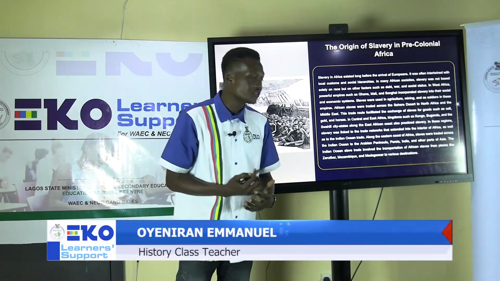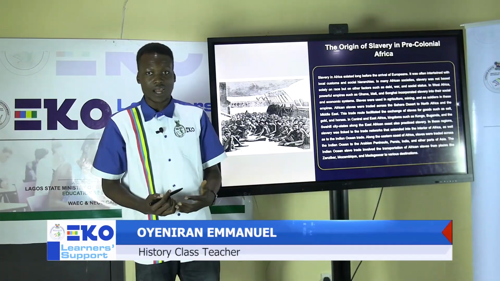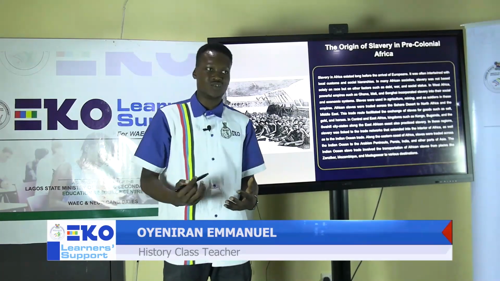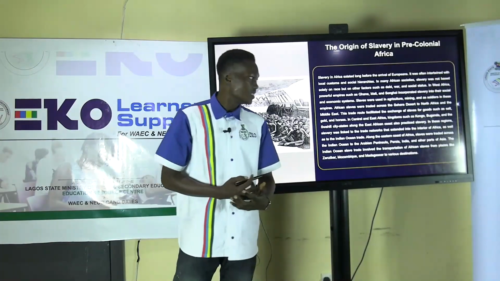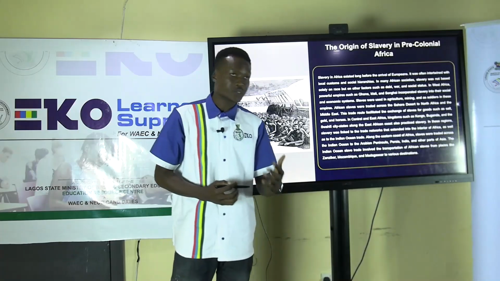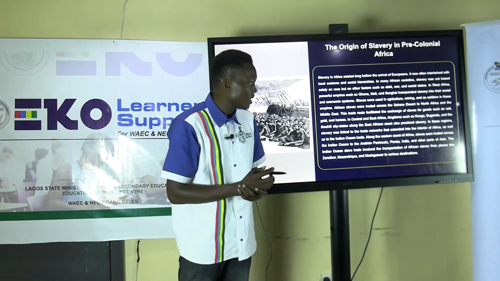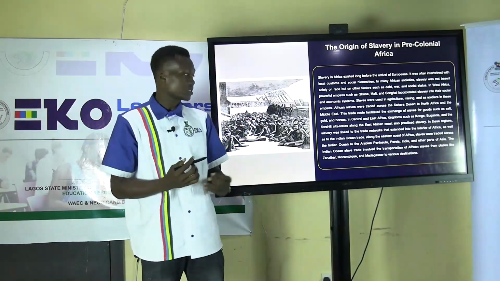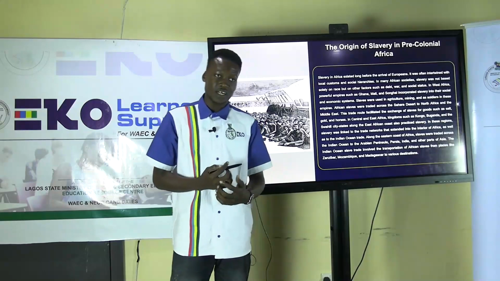African slaves were traded through the Sahara Desert, known as the Trans-Sahara trade, to North Africa and the Middle East. This trade route facilitated the exchange of slaves for goods and other services, such as salt, gold, horses, and so on.